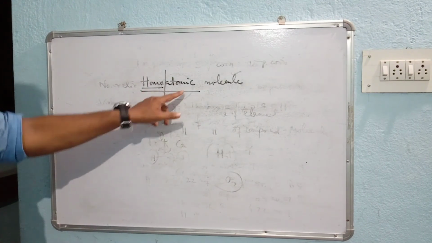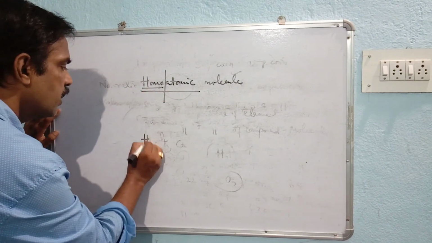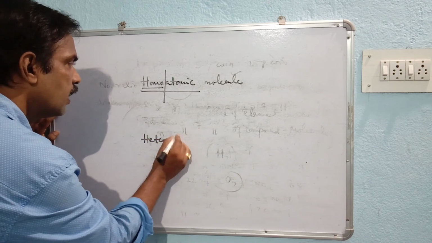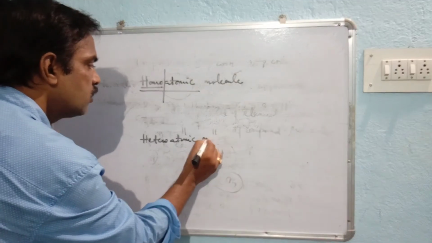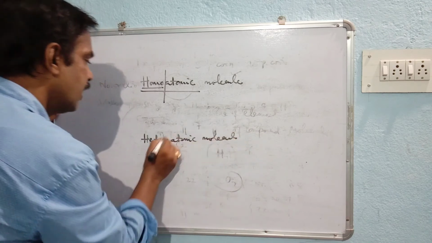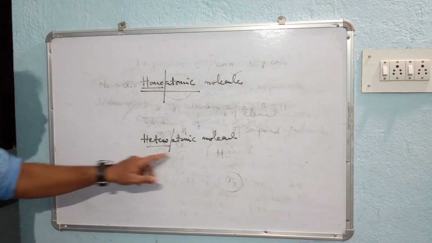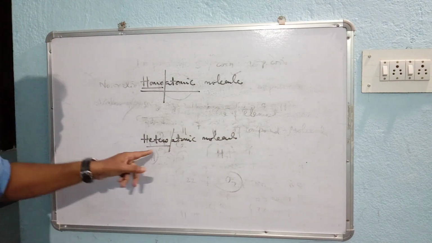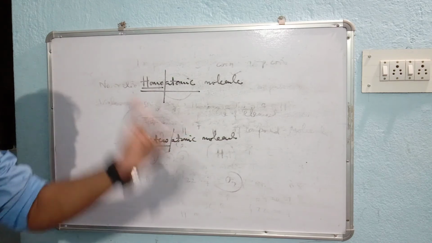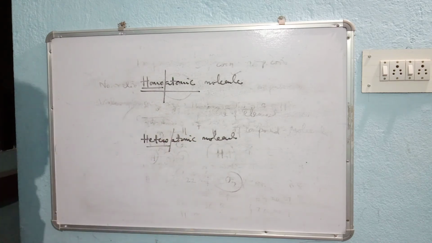And what is heteroatomic? Hetero means different. Whenever a molecule consists of atoms of different elements, it is called a heteroatomic molecule.